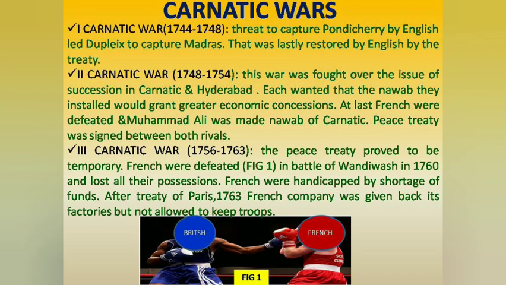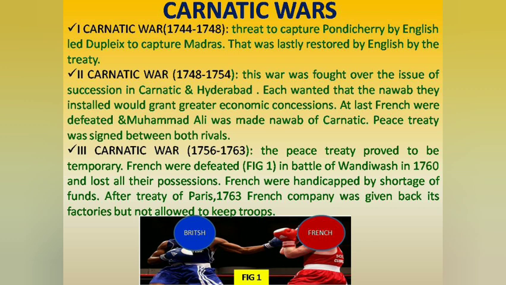Britishers and French were traditional rivals in most of the European wars of the 18th century. The conflict of trade interest between them finally ended with the three Anglo-French wars or the Carnatic Wars that were fought from 1746 to 1763 in India.